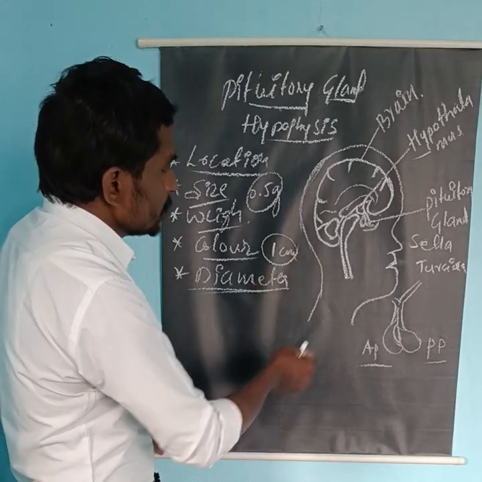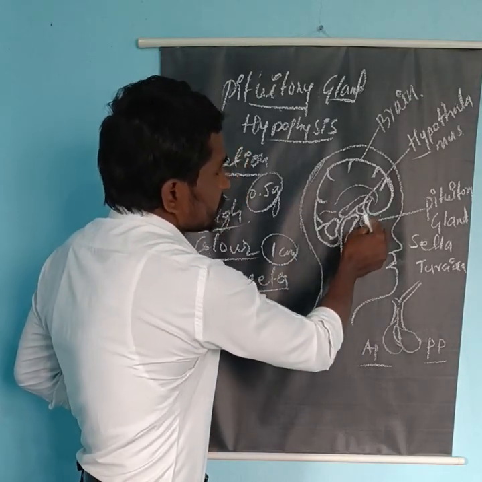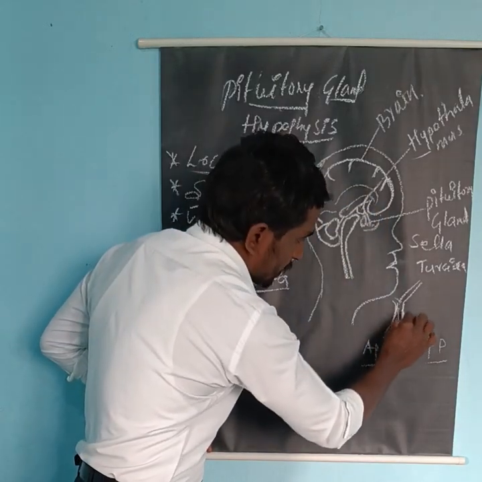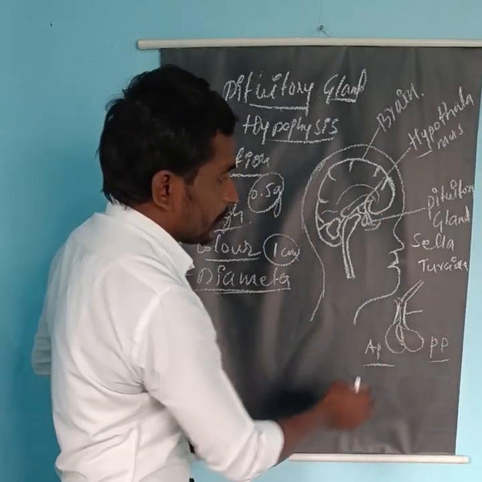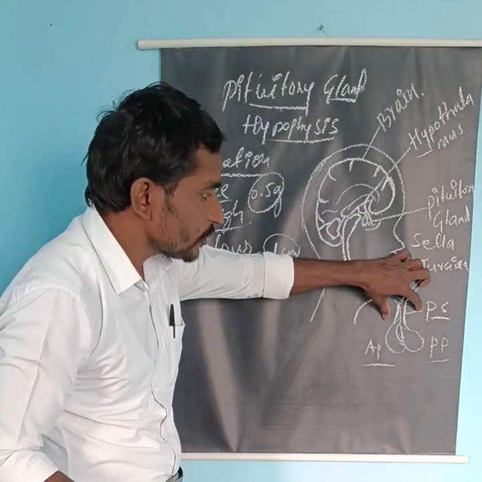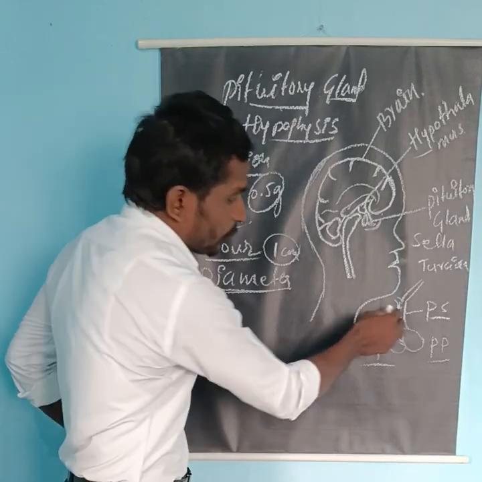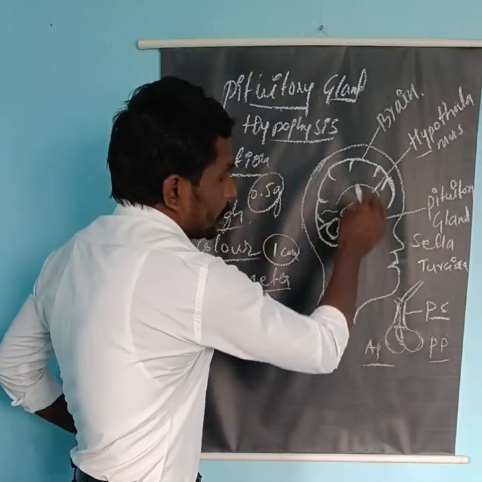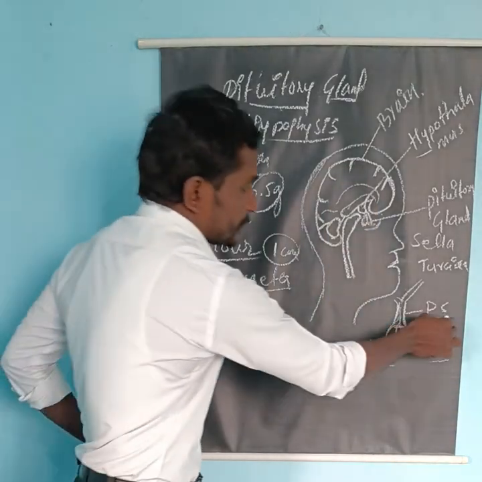Now the pituitary gland connects to the hypothalamus with the help of a specialized structure, which we call the infundibulum or pituitary stalk. The infundibulum is a part that connects the pituitary gland to the hypothalamus.